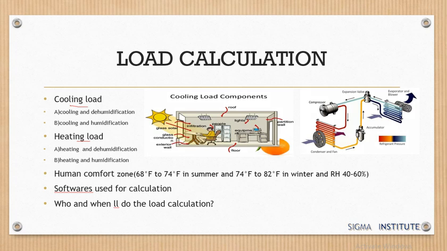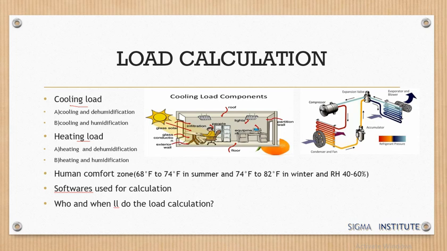So why is it called cooling and heating load? As we know, the heat gained through different sources in the space becomes the space load, and this space load will be minimized by the air conditioning or heating system, and that space load will fall on the heating or cooling coil. We are sizing the heating and cooling coil in order to minimize the space load.